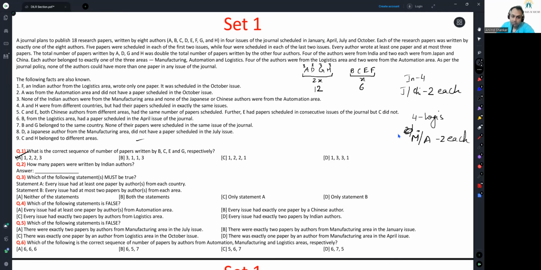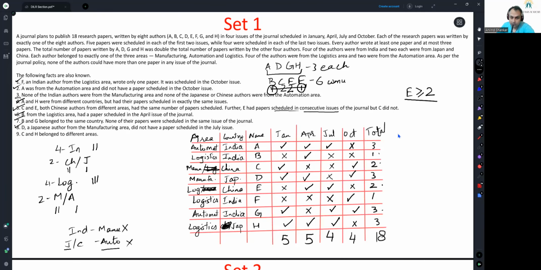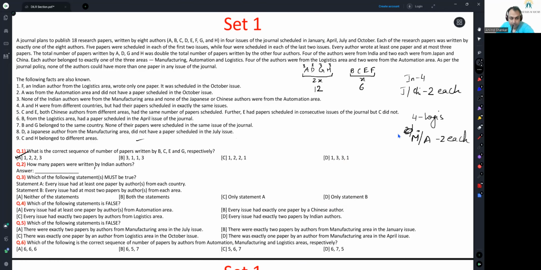How many papers were written by Indian authors? Indian authors are 3, 1, 4. 1, 3, 4. So 4 and 4, 8 papers. Okay. Question 3. Which of the following statements must be true? Every issue had at least one paper by an author from each country.